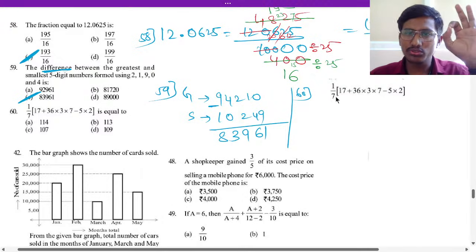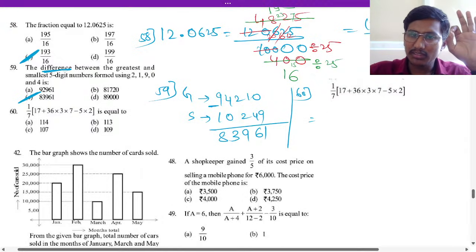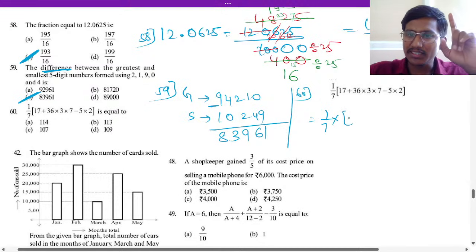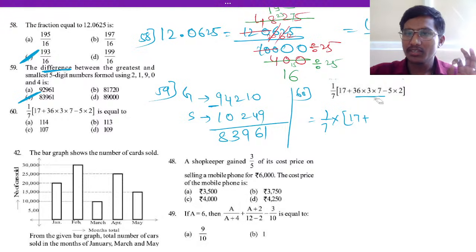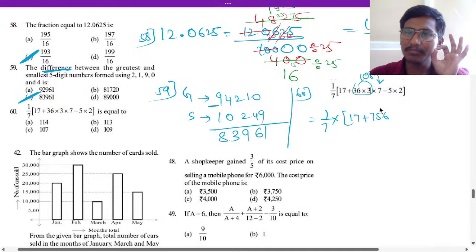Okay, so 60 question, 1 by 7, nothing means into will be there here, 17 plus 36 3s are into 7s are. So 36 3s are how much? 108. 108 into 7, 108 7s are 756.